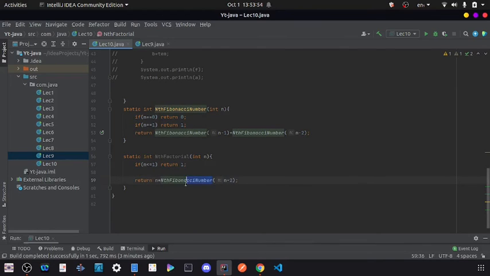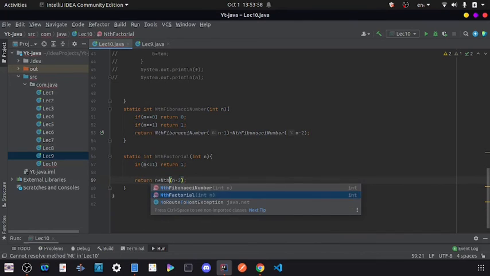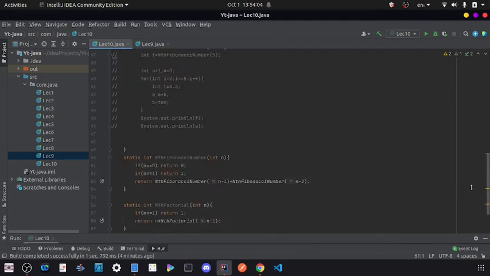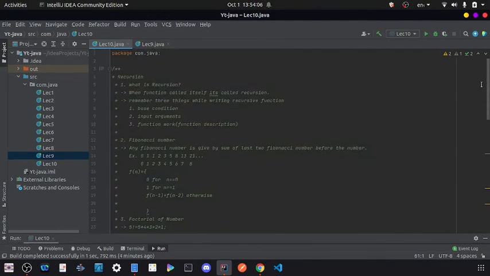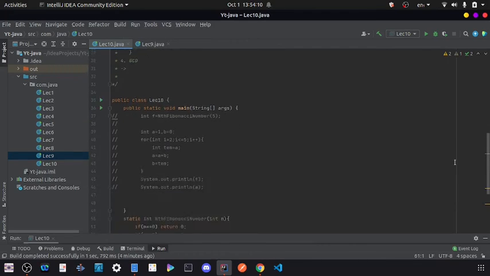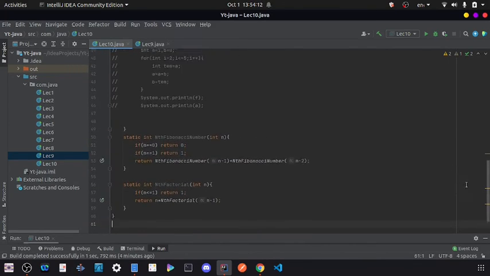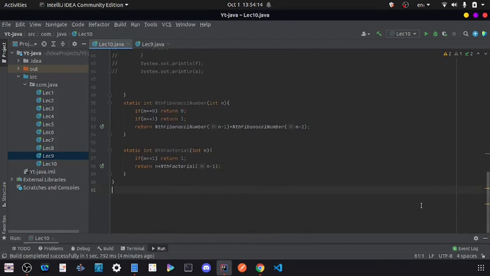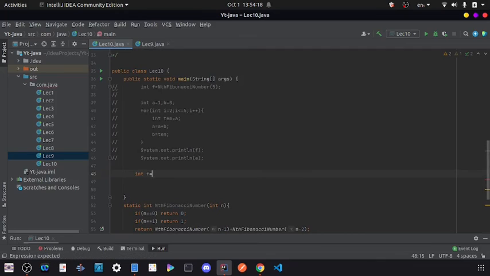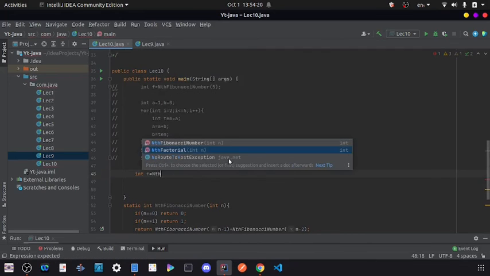Right now we do not look at any time complexity in this part, because our main aim is to learn the concept of what recursion is, not the time complexity part. Also, here we are going to learn just Java, so we do not focus on the DSA part, but in the collection framework part we will see all those things. Don't worry about that. So let me print our answer at n equal to nth factorial.